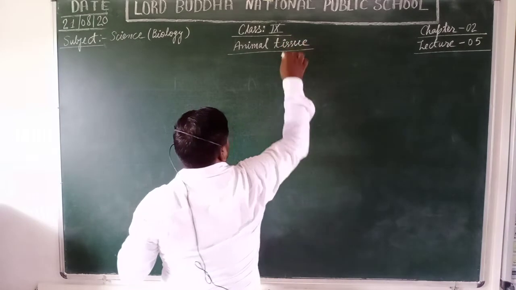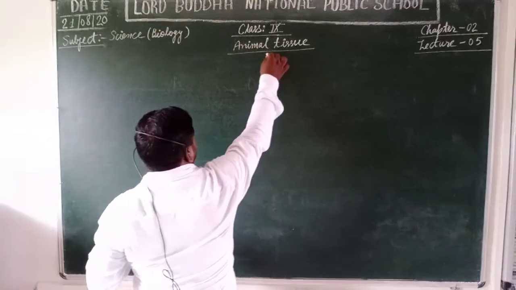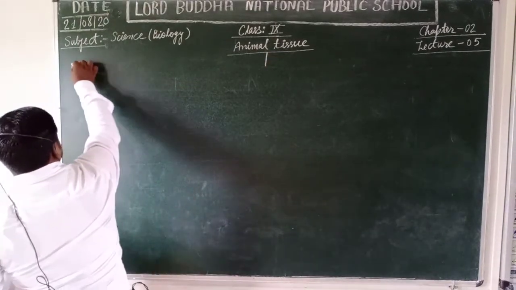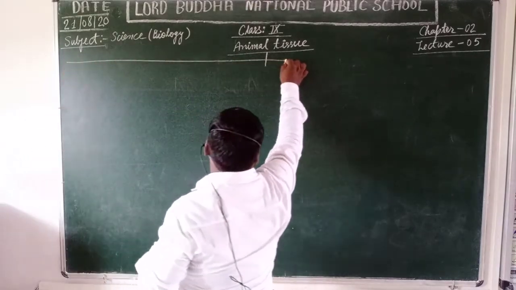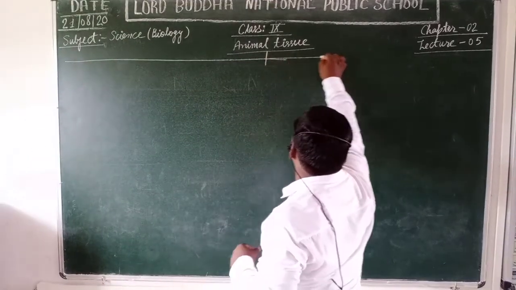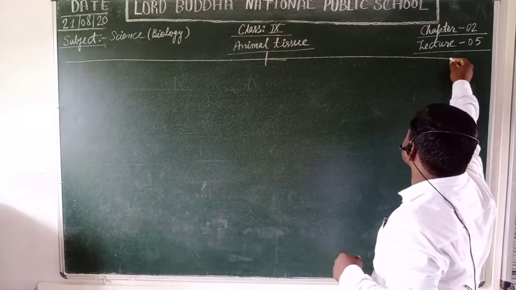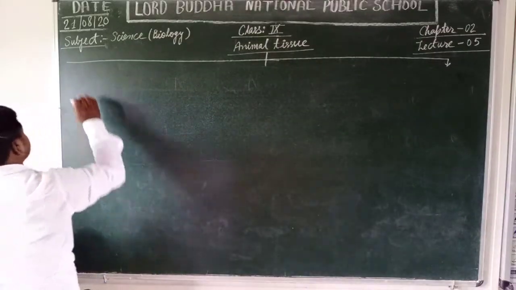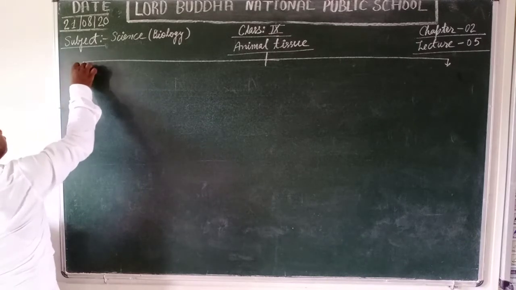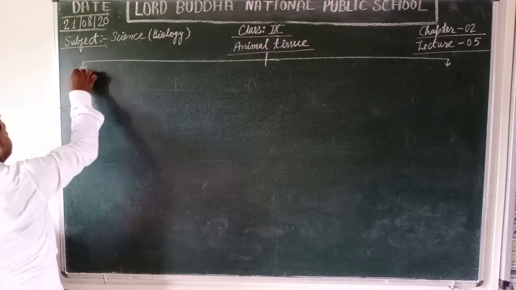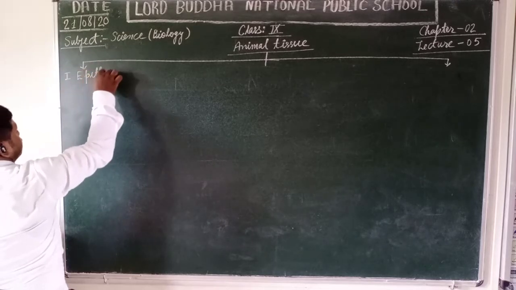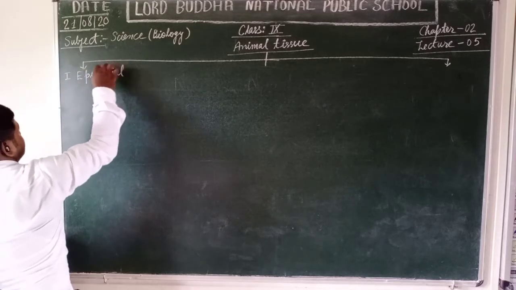Now students, animal tissues are primarily classified into the following four categories. What are these? Let's see. The first one is epithelial tissue.